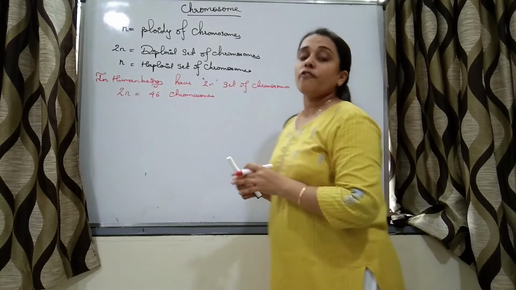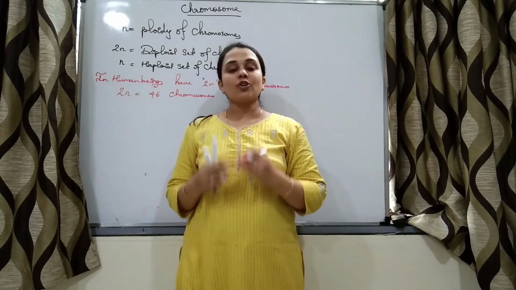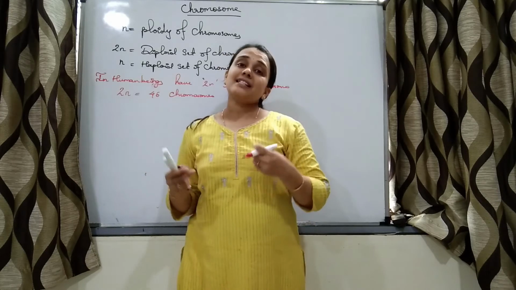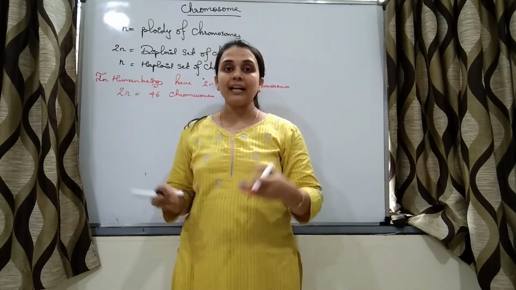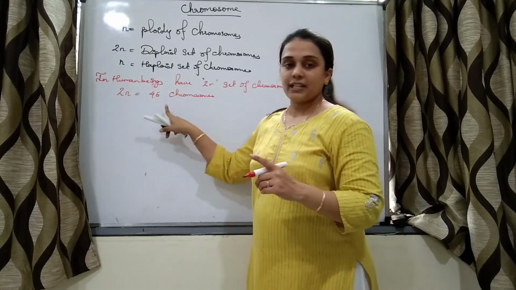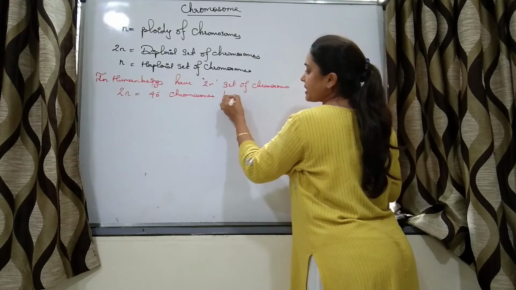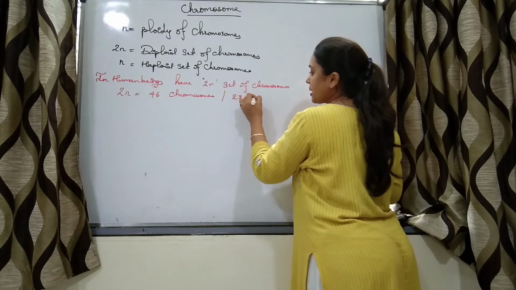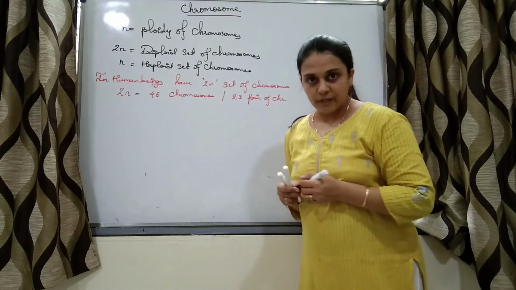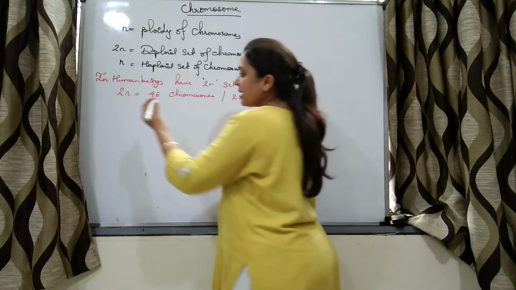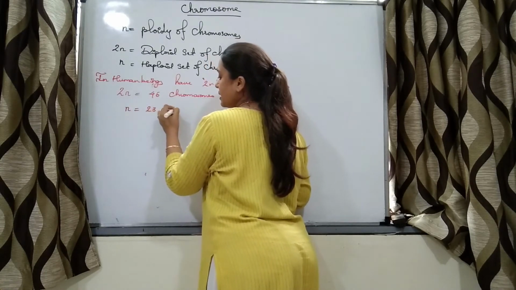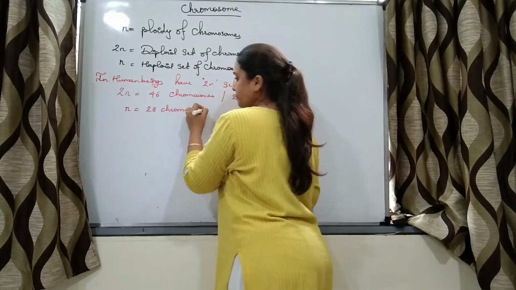So any cell of our body, whether we are talking of the cell of lungs or the cell of liver or the cell of any other organ, will have diploid set of chromosomes, that is 46 chromosomes, or we can say 23 pairs of chromosomes. This much is clear, right? Its haploid set will be 23 chromosomes.